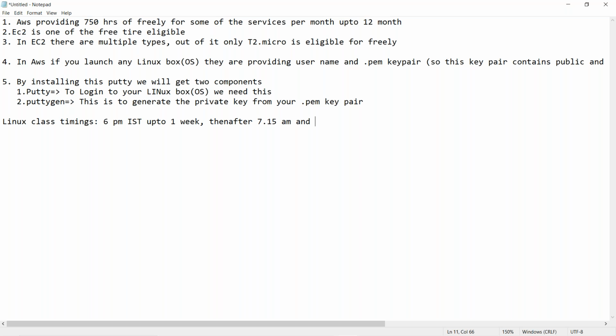IST and 7 p.m. IST. All are Indian timings, guys. You have to follow Indian timings. Based on your time zone, please convert it. This is about class timings.